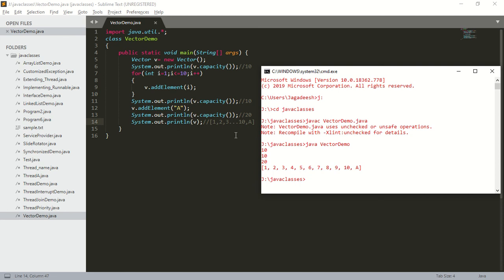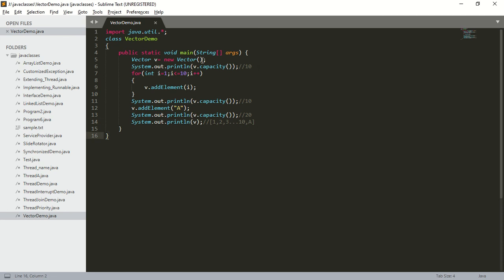Next, I don't want to create a vector with a default capacity of 10. I want to create a vector with my own initial capacity. So here I am going to add an argument, that is 24. Now what is the size of this vector? The capacity of this vector is 24. Since I am adding only 11 elements, the capacity of the vector will be just 24.